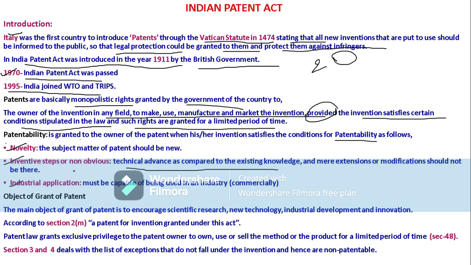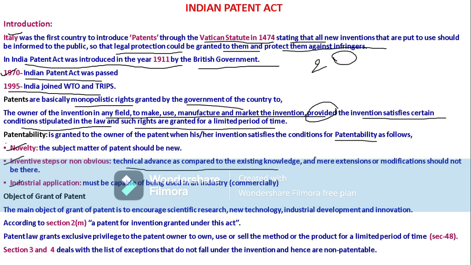There is already technical knowledge existing at a particular time, so there should be an advancement in that subject matter. Then only will a patent be granted on the inventive steps.